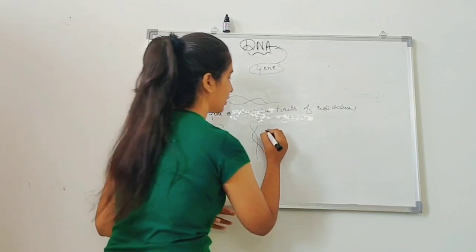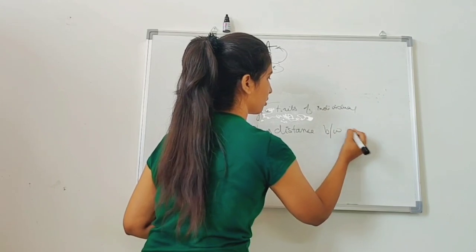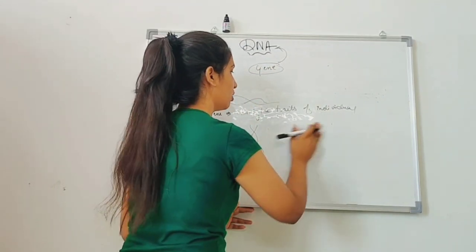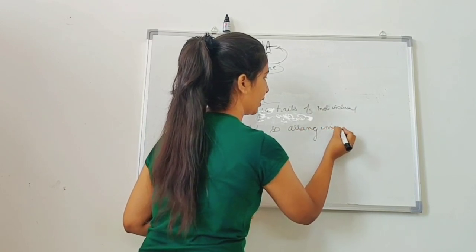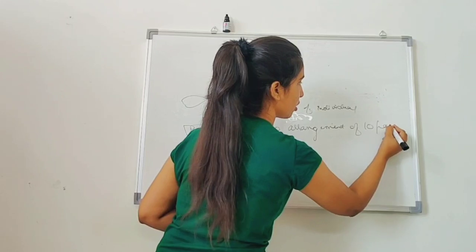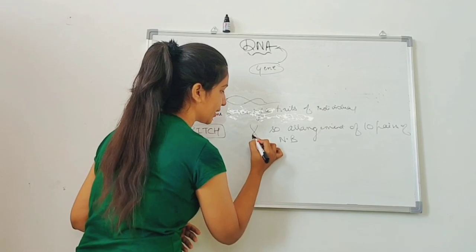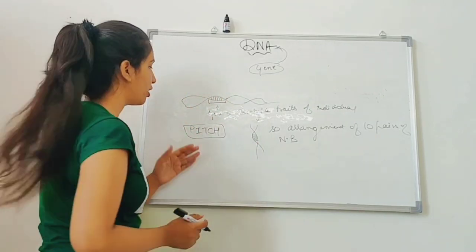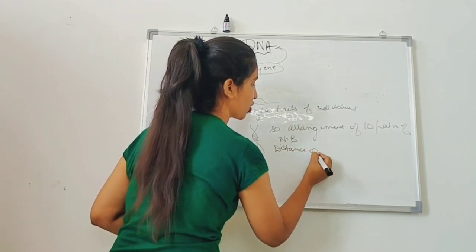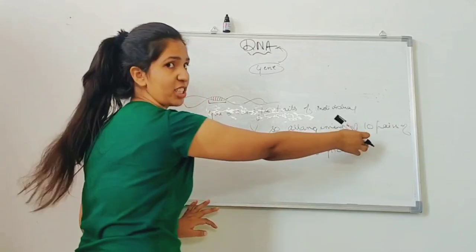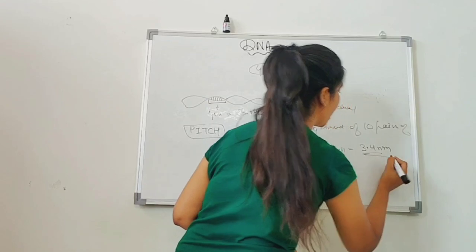So the arrangement of 10 pairs of nitrogenous base is known as a pitch, and the distance or the pitch of these 10 base pairs is 3.4 nanometer. You need to learn.